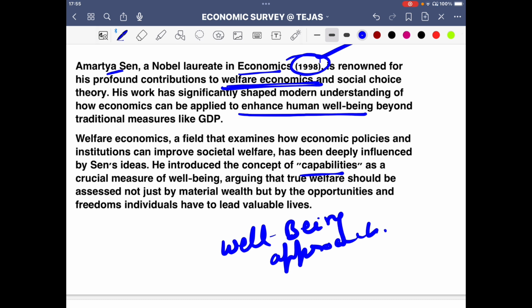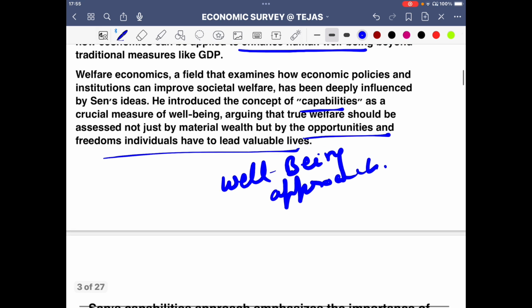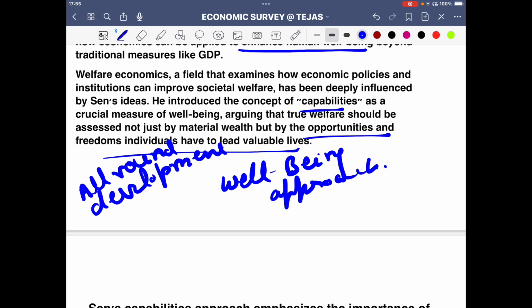Again, he introduced the concept of capabilities as a crucial measure of well-being, arguing that true welfare should be assessed not just by material wealth but by the opportunities and freedoms individuals have to lead valuable lives. Very important. Even in our polity, we have this concept of all-round development. How are we going to make sure it happens all round?